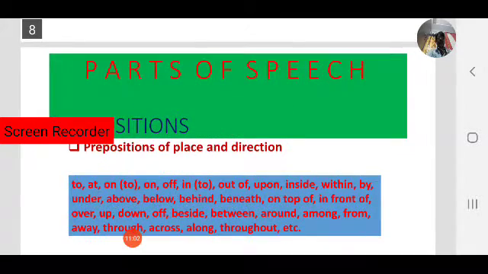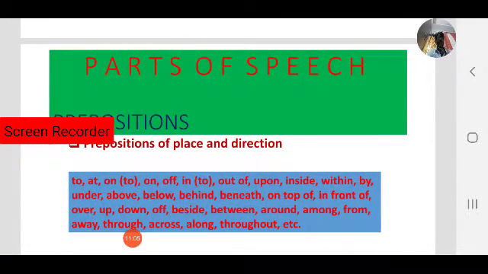So, prepositions of place and direction. In the box you can observe some prepositions. They are called prepositions of place and direction.